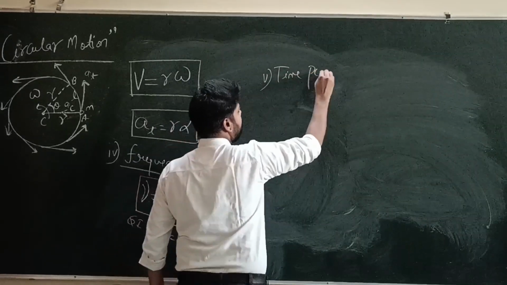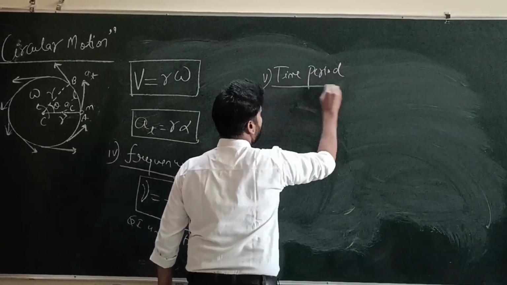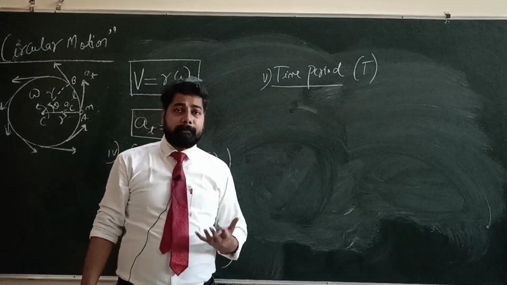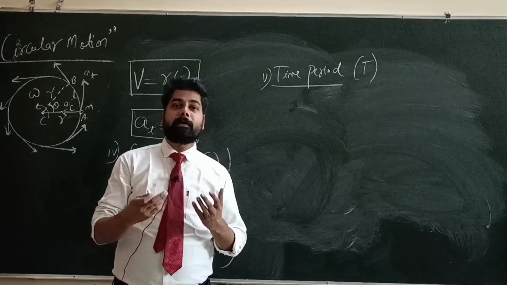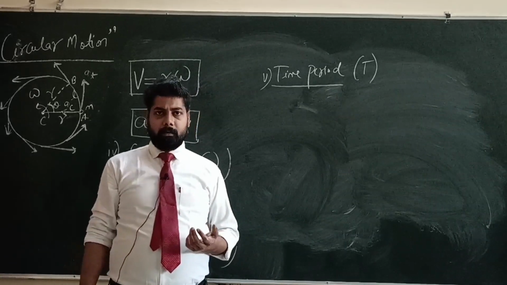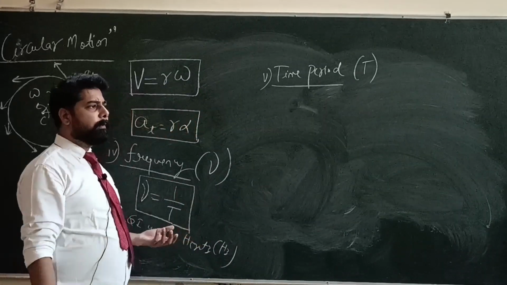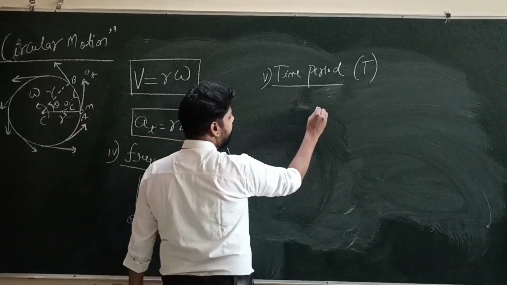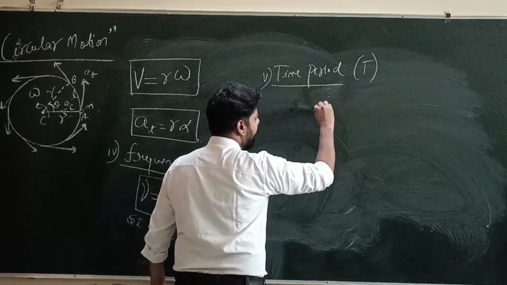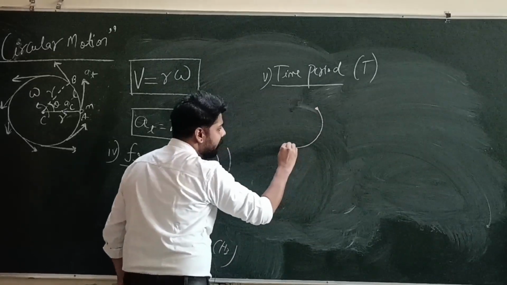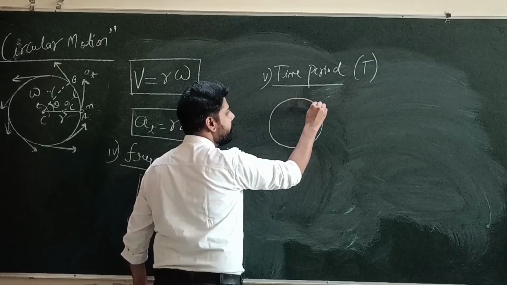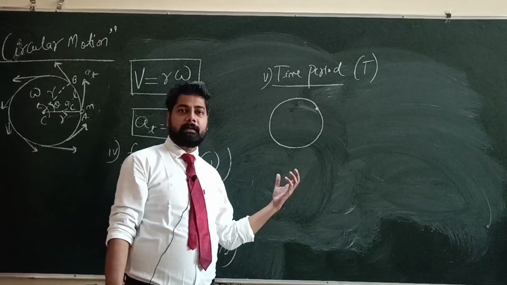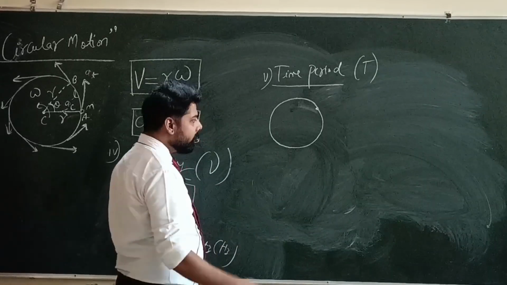Time period is the total time taken by the body to complete one circle or one cycle. If I am at this point and I take some time such that my circular path is completed, the time taken by me to complete one circular path is called time period.